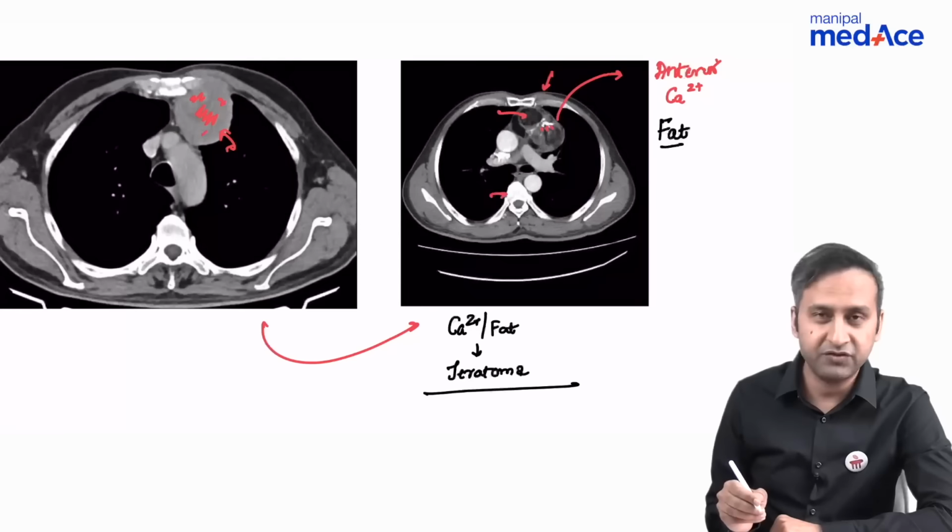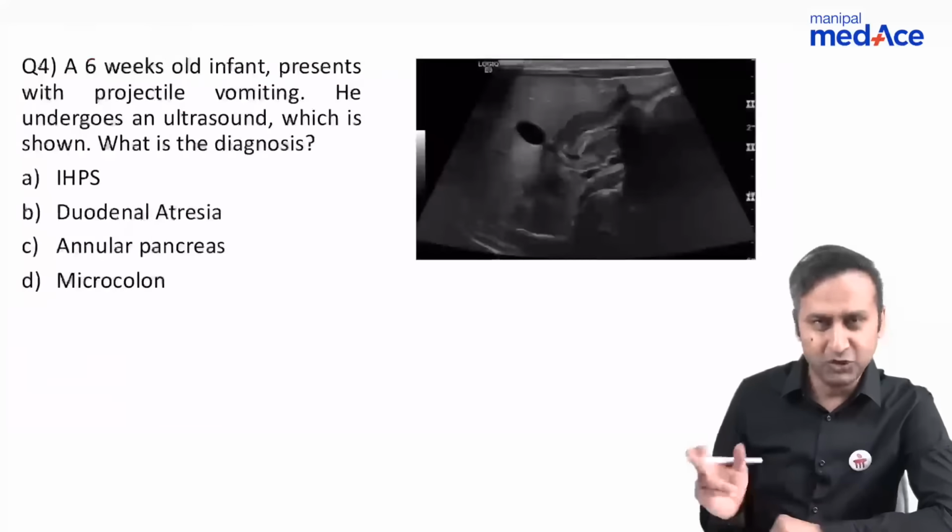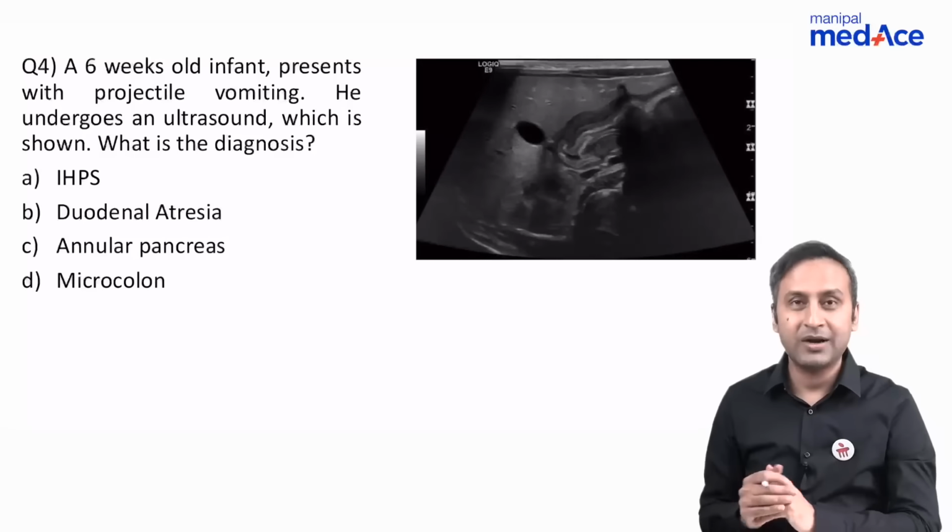And you need to have a pictographic memory of this image as well, because the same question was asked in the shift 2. We'll be talking about that later on. Now, let's come to our question number 4.